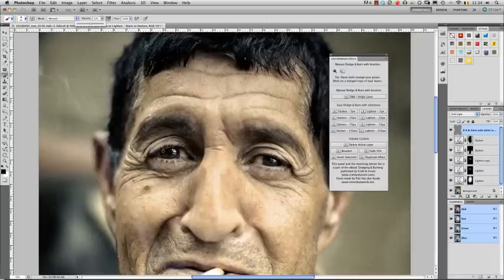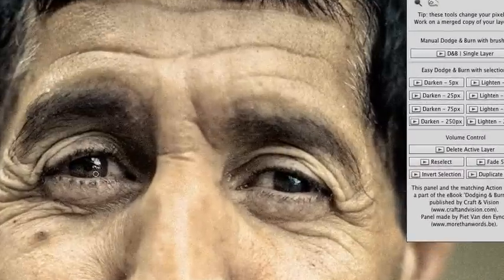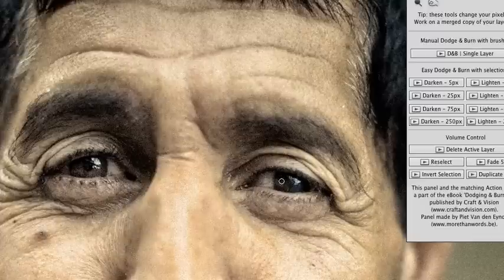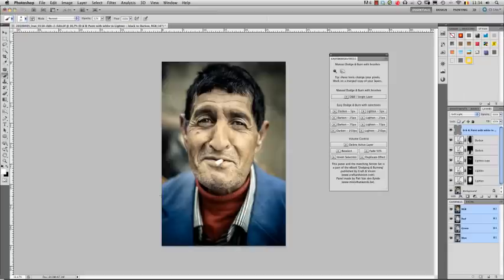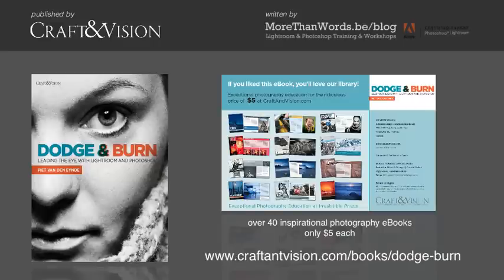So in this case I want to lighten the iris of the eyes a little bit more, so I will hit the X key to exchange my foreground color to white, and I will just paint with white in this area over here. And the same of course for the other eye. And the effect is subtle, yet if you turn it off, you see it's there. So it's just a little tweak to make the portrait even stronger. And it's something that's done a lot in portrait photography. So there you have it, a quick walkthrough of EasyDodge Lite, the bonus panel that comes with the Craft and Vision ebook on dodging and burning.